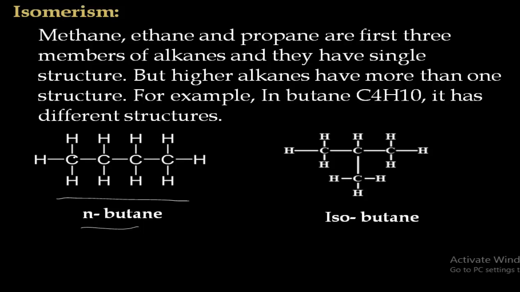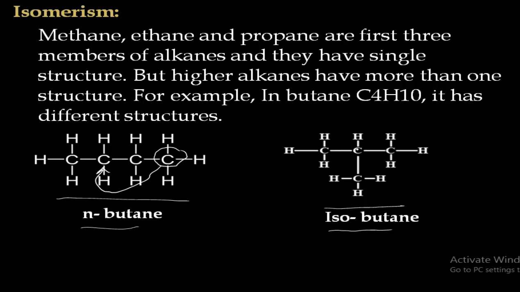Here the carbon atoms are attached with single bonds, and it forms an open chain, a linear chain, a straight chain. And if I remove one of the carbon atoms which is present at the end of the chain, and attach that carbon to the carbon which is last but one from the other end, then it will form a structure like this, and it is said to be isobutane.